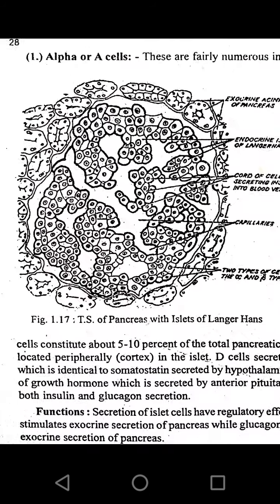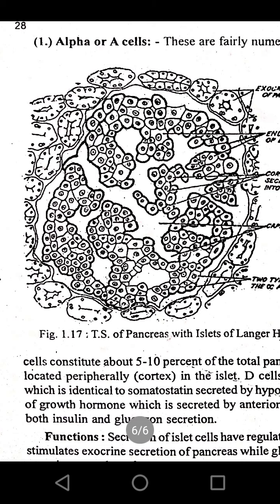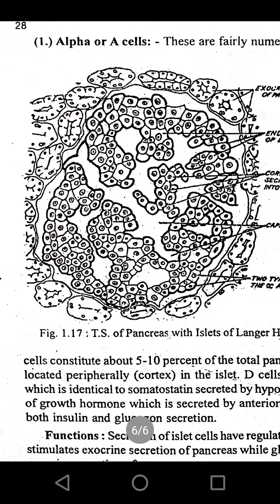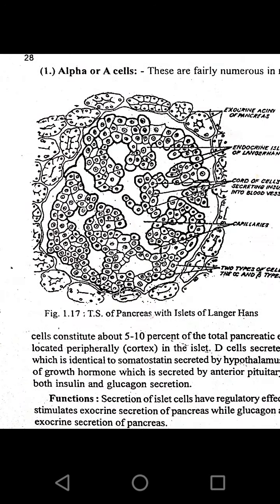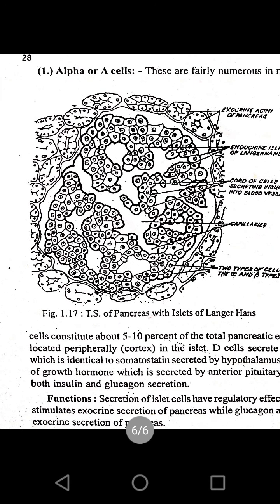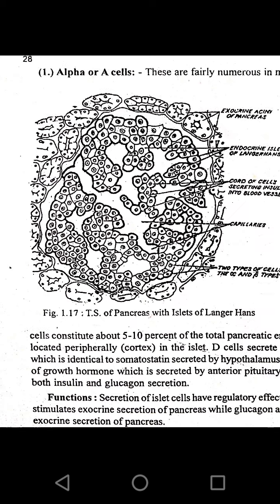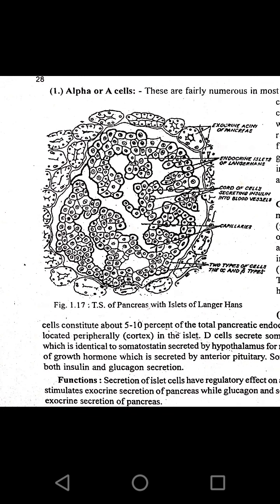So when we observe the islets of Langerhans, the endocrine part of the pancreas, what structures do we see? This is the outer one, the outer covering and outer envelope, those are called the exocrine acini of pancreas. So inside these exocrine acini we find the endocrine islets of Langerhans.